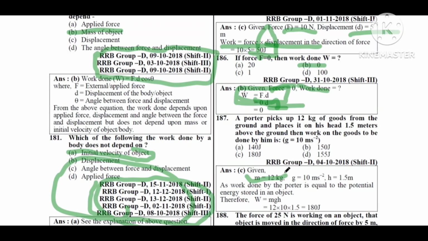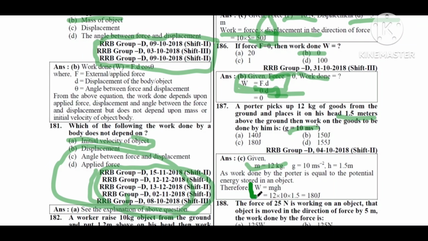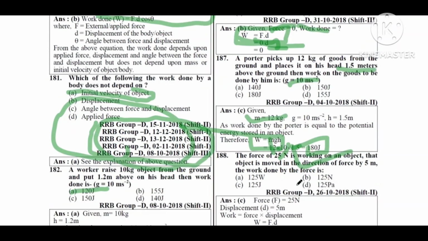Given mass is equal to 12 kg, gravitational acceleration is equal to 10, and height is equal to 1.5 meter. So work done is equal to the formula mgh. So mass is given 12 into 10 into 1.5. We get an answer of 180 joule.